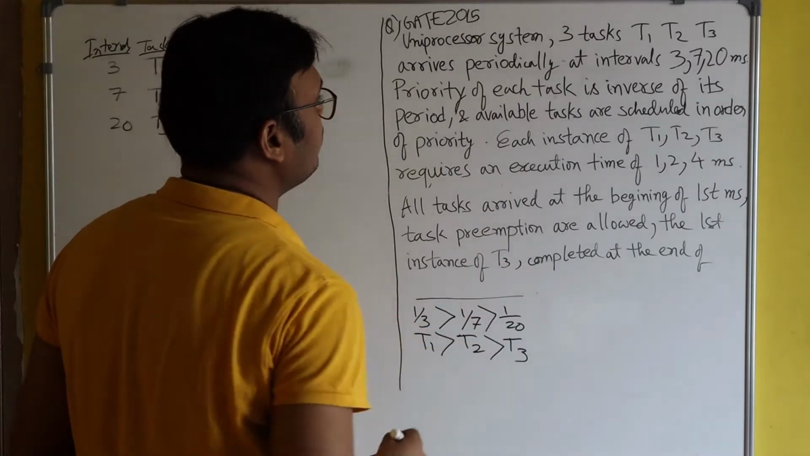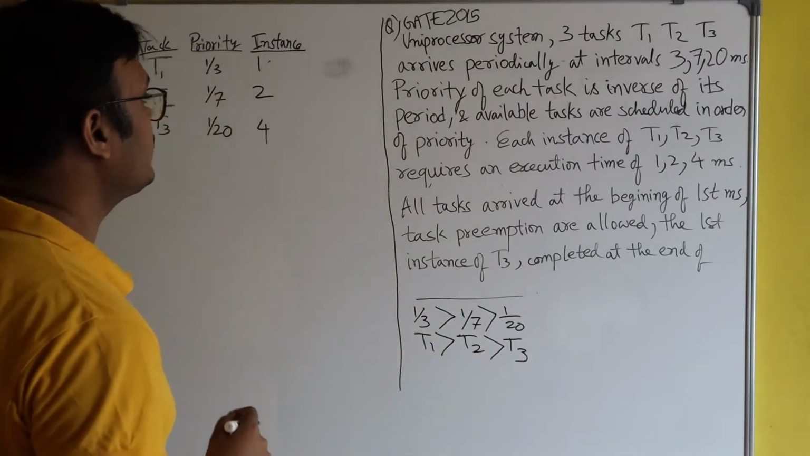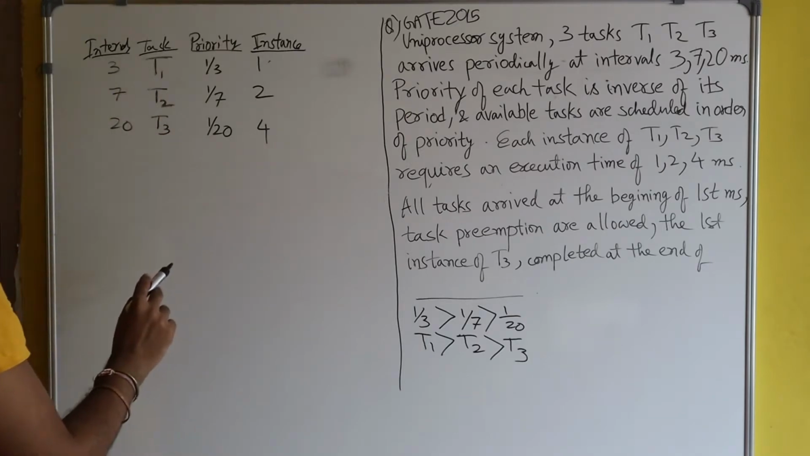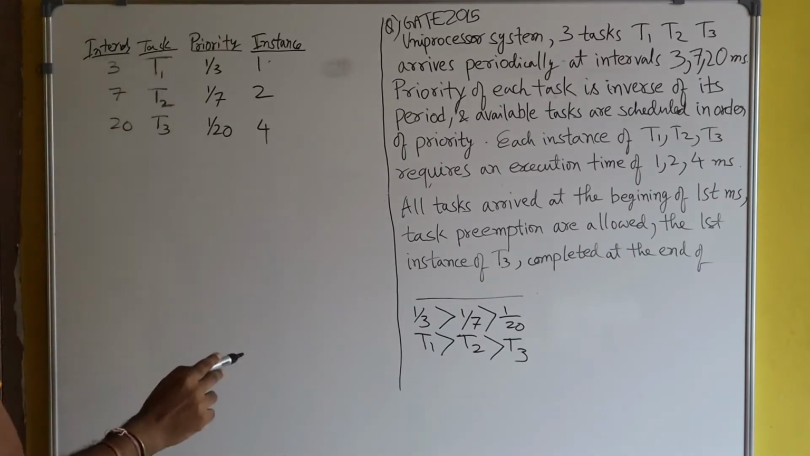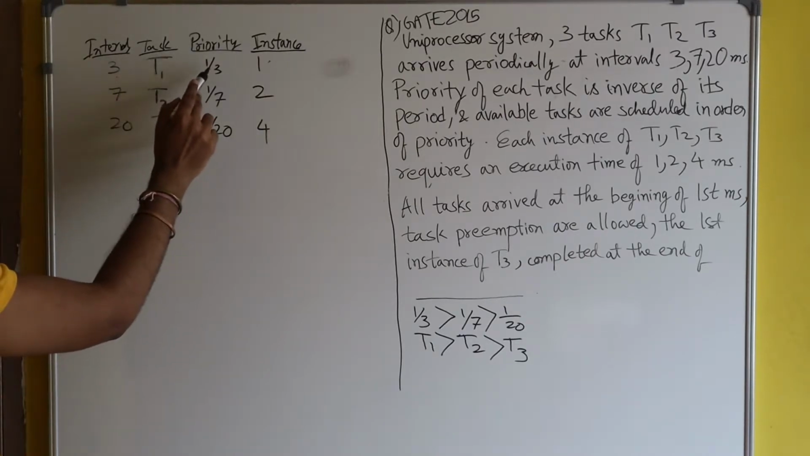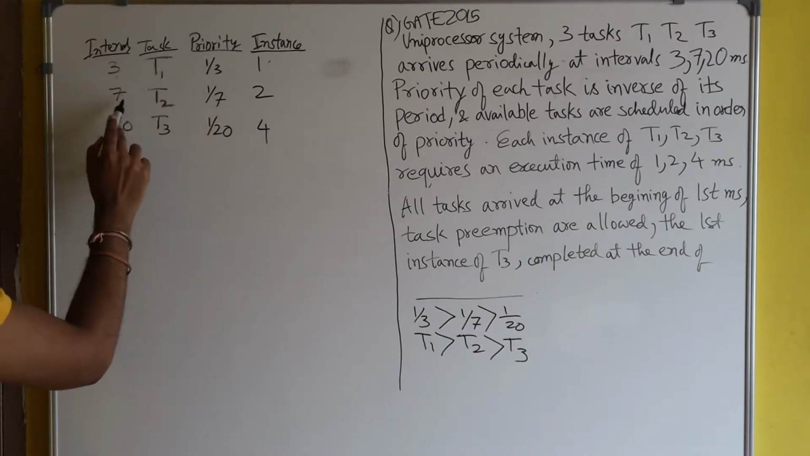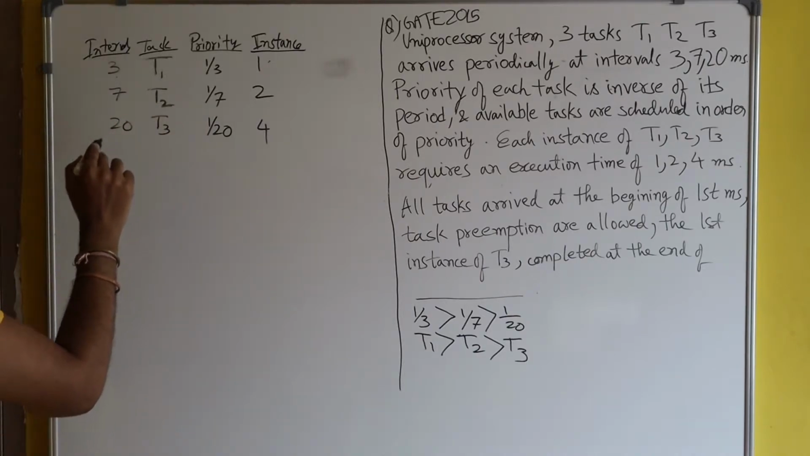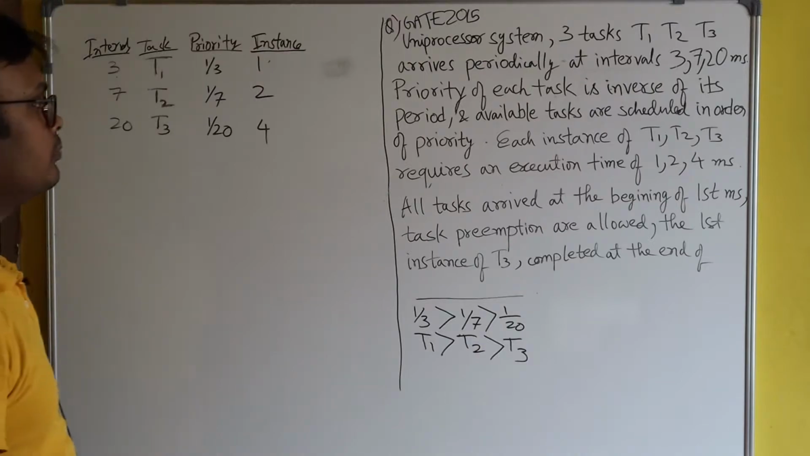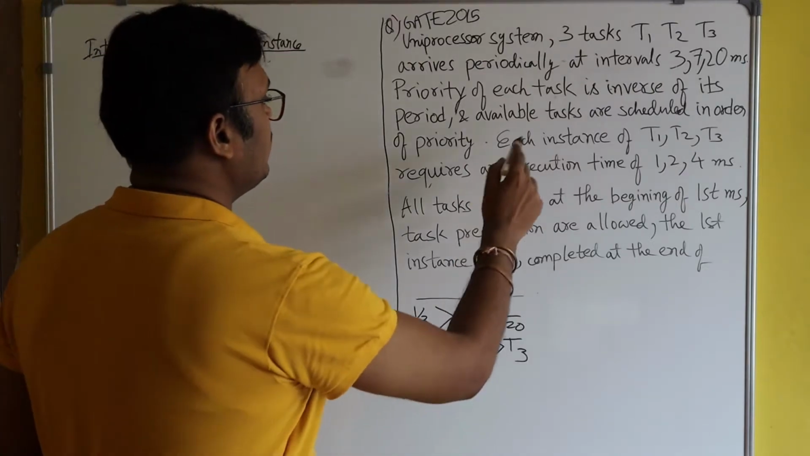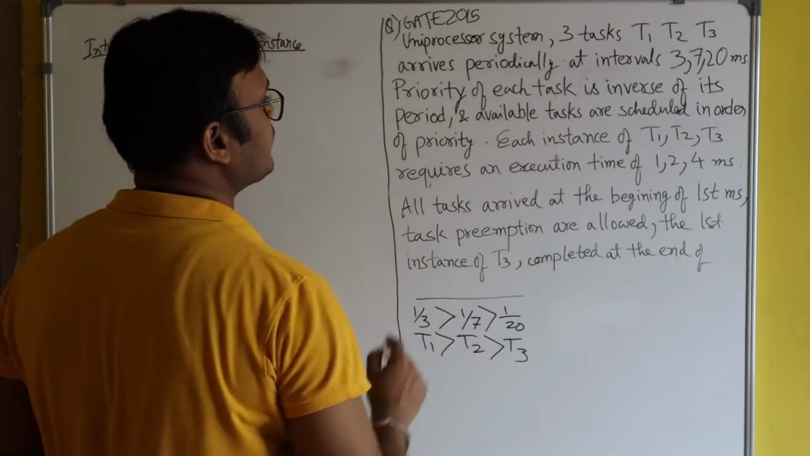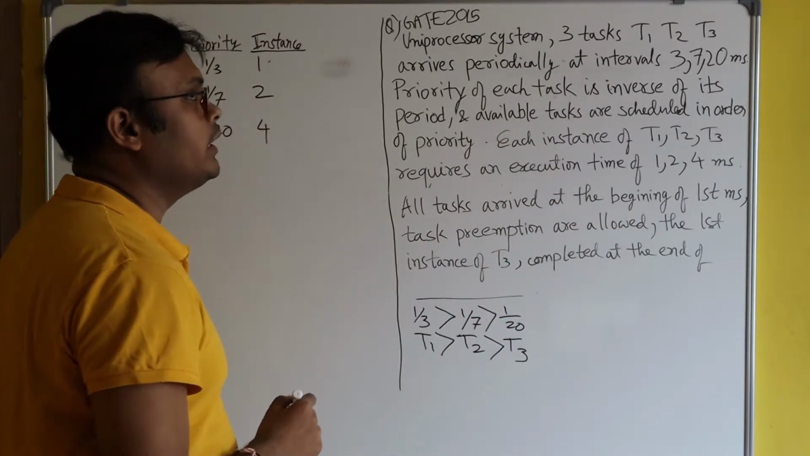And the priority of each task is the inverse of its period. You see here, the interval of T1 is 3, so its priority is 1 by 3. The interval of T2 is 7, so its priority is 1 by 7. The interval of T3 is 20, so its priority is 1 by 20. Fine.